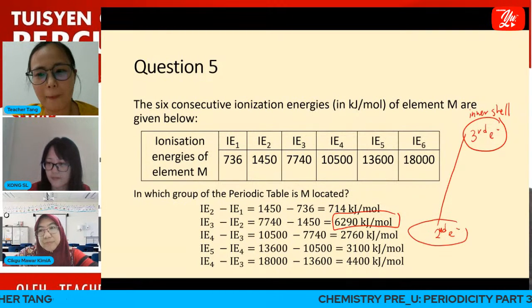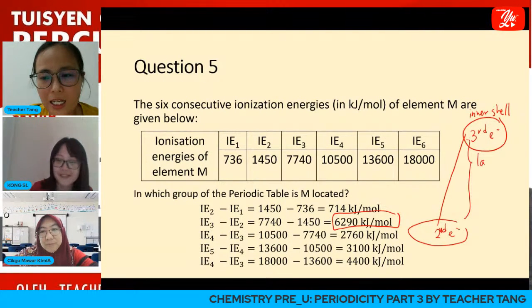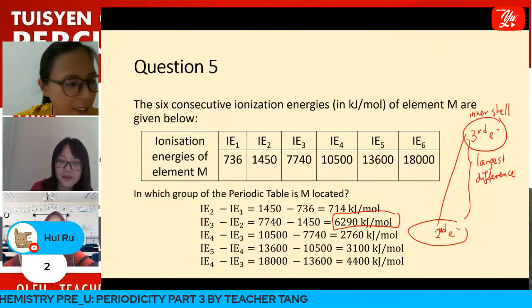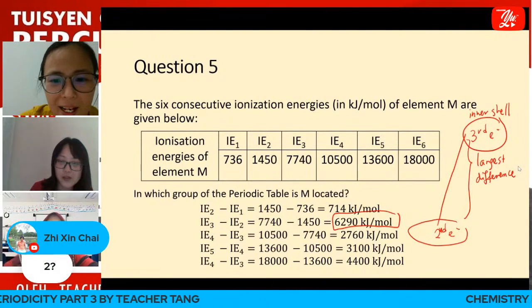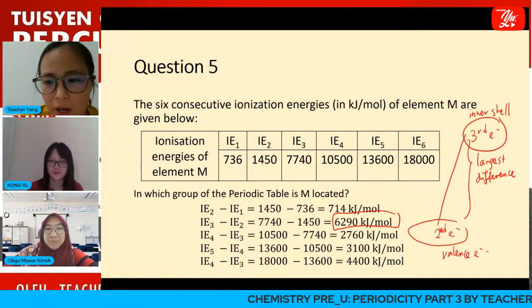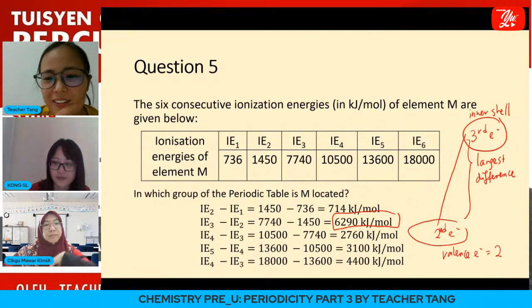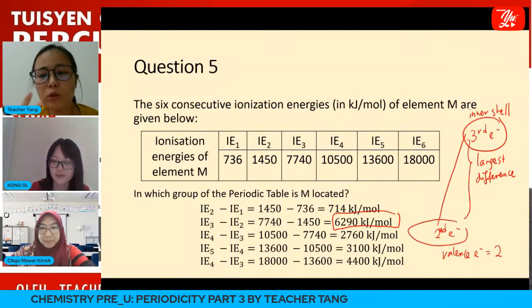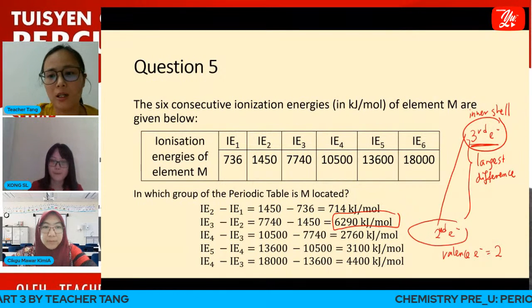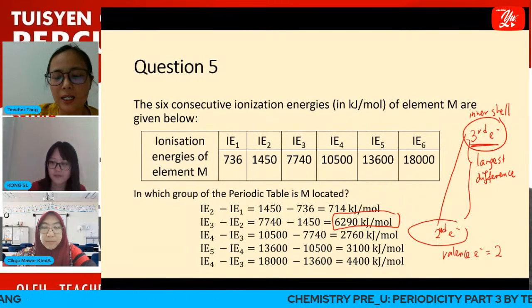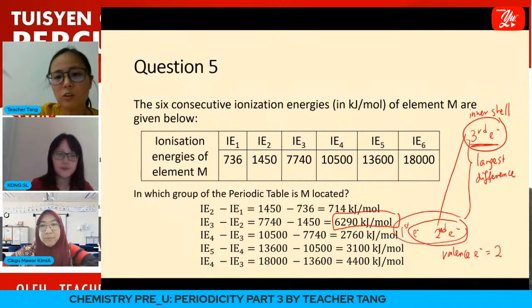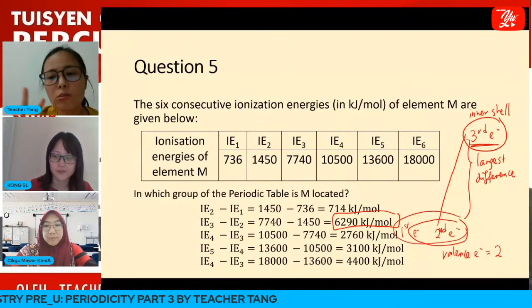Remember, the largest difference in ionization energy. Pairu answered 2, Jessie answered 2. Very good. So there are two valence electrons because the third electron we started to remove from the inner shell. This means that the first and the second electrons are removed from the outermost shell. Therefore, there are two valence electrons.